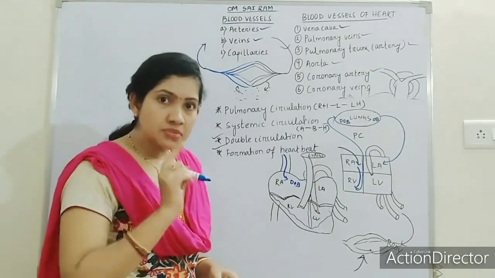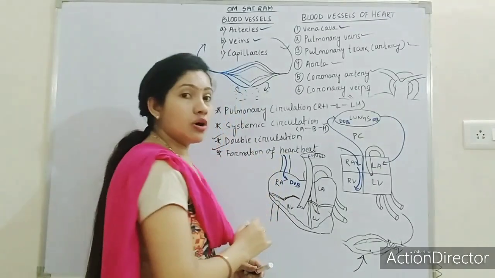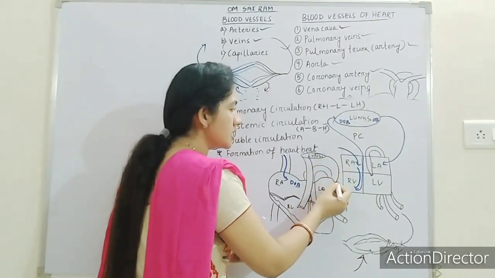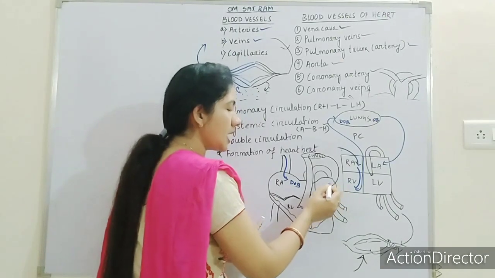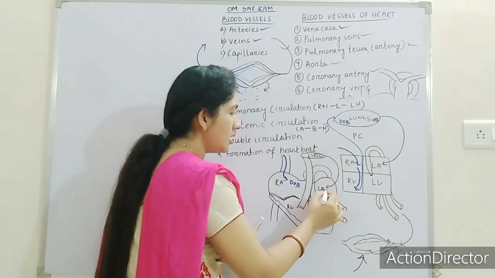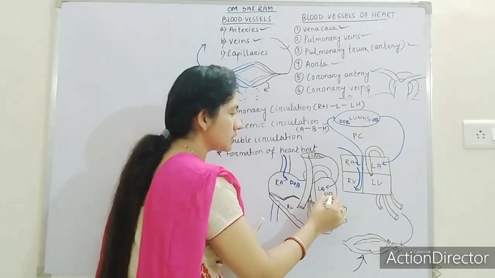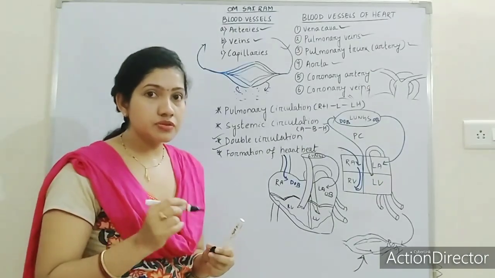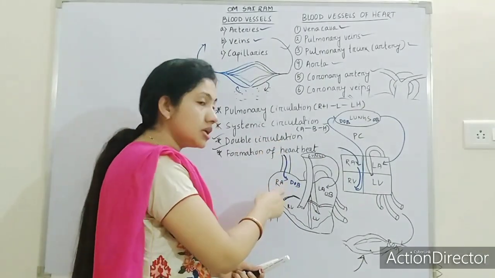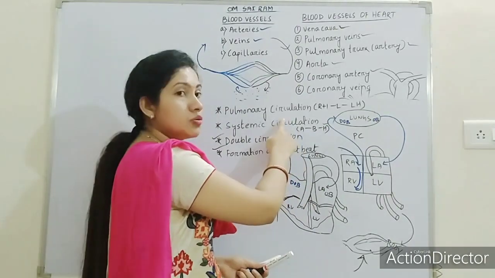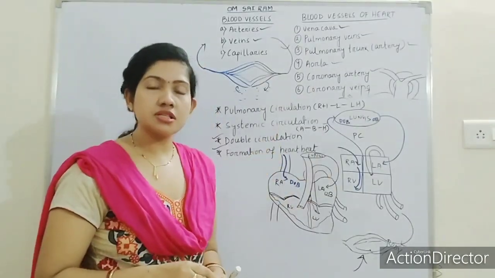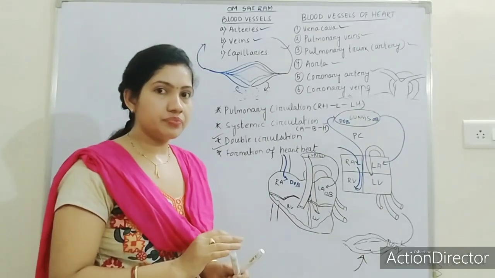At the same time, the left auricle will also receive the oxygenated blood with the help of the pulmonary vein, to the left auricle. Oxygenated blood. Do not have confusion. Don't think that first blood will come to this side, then it will move to the lungs, then it will come. No, this is a circulation process. That's why this process is known as circulation.